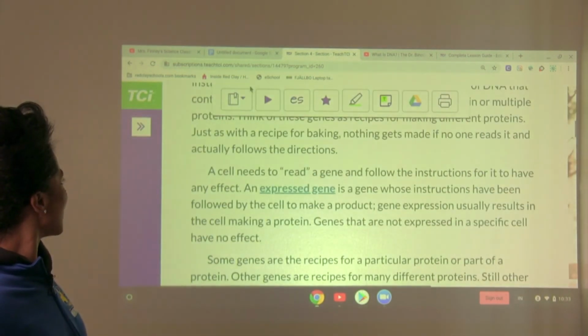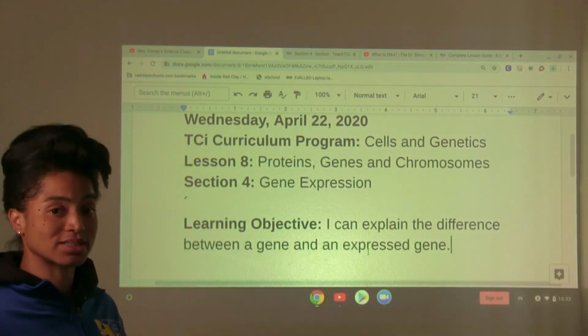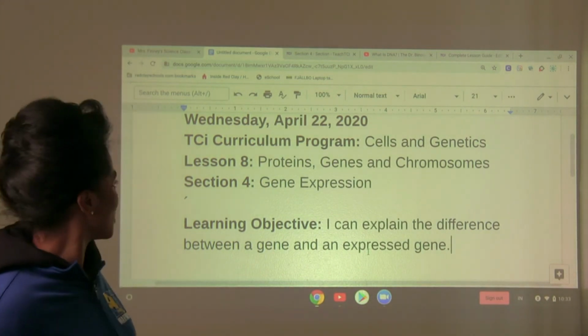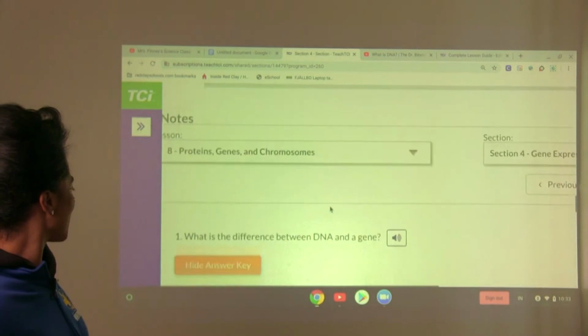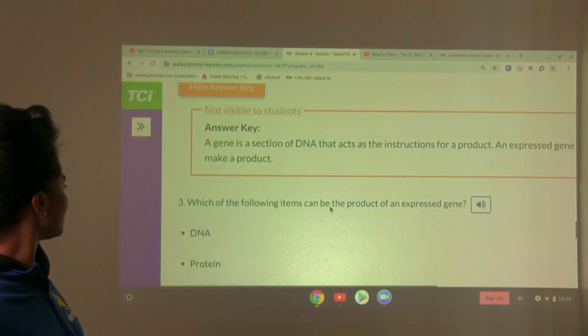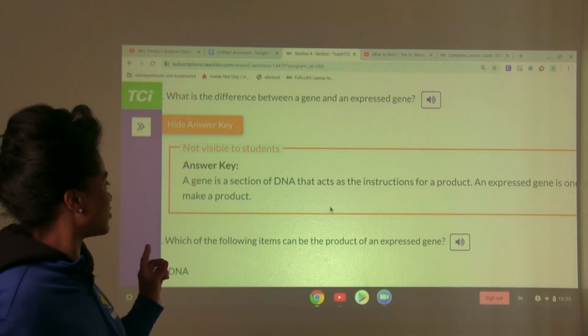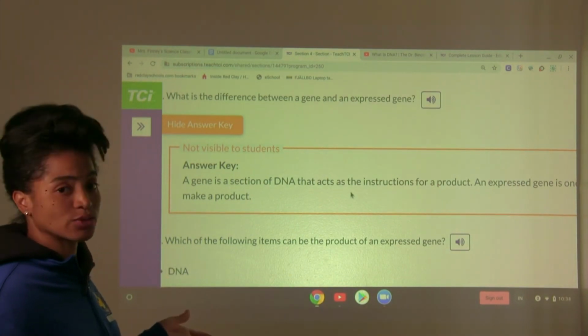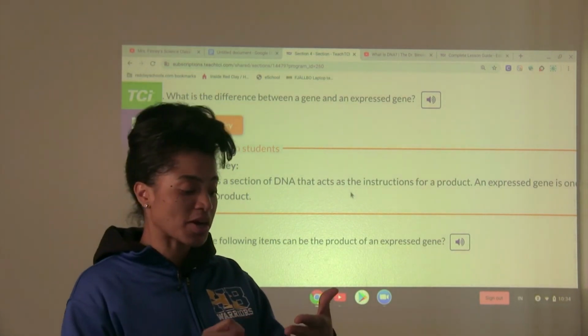So you should be able to explain the difference between a gene and an expressed gene at this point. That was today's learning objective. Just want to go back to that answer and make sure you understand that a gene is a section of DNA that acts as the instructions for a product. All right, here's the instructions for making this product.